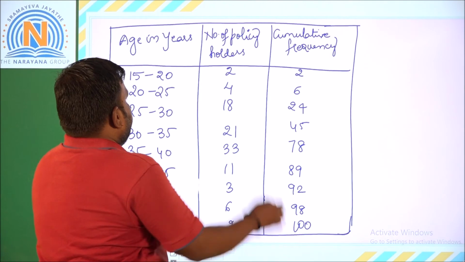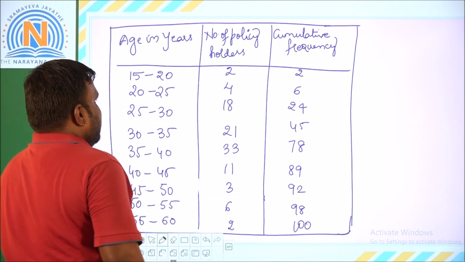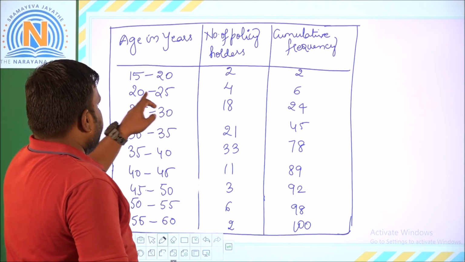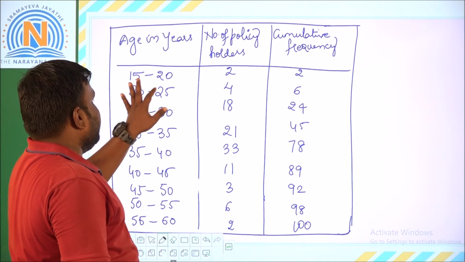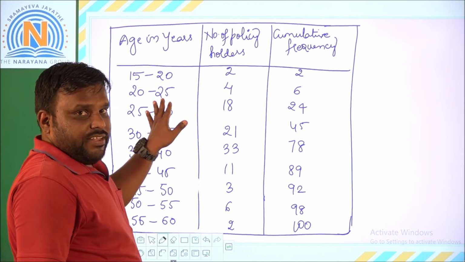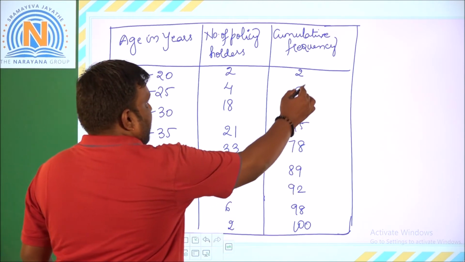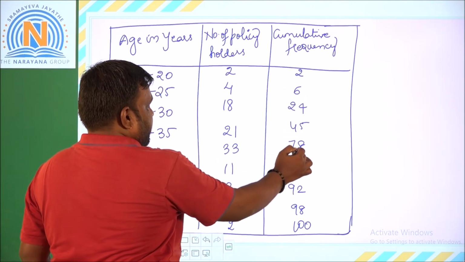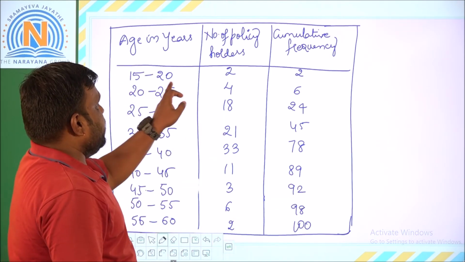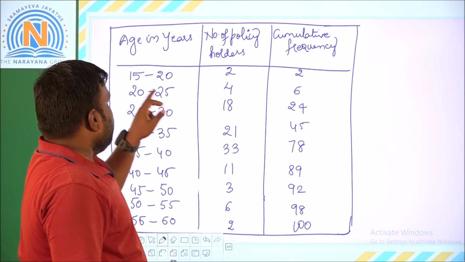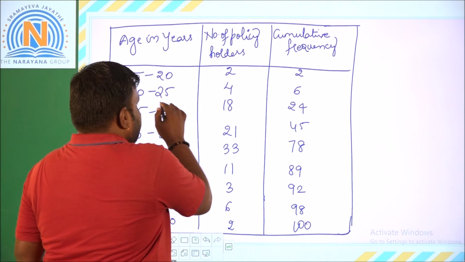So 15 to 20 we got directly 2, so the cumulative frequency is also 2. Next, 20 to 25. When you take the classes, it is below 15 to 20, below 20 and below 25. Since the difference was 5, we took the classes here. The cumulative frequencies are 2, 6, 24, 45, 78, 89, 92, 98, 100. For 15 to 20 we got 2, and 20 to 25 we got 4.